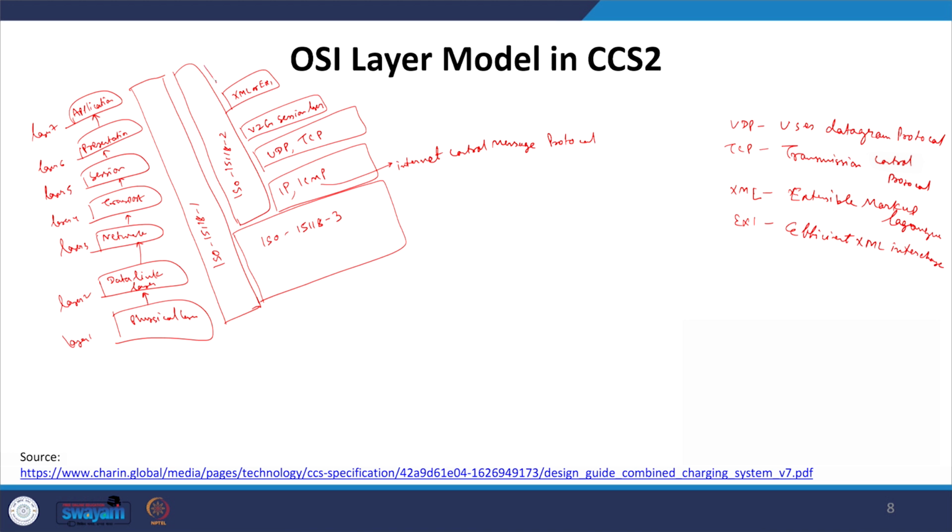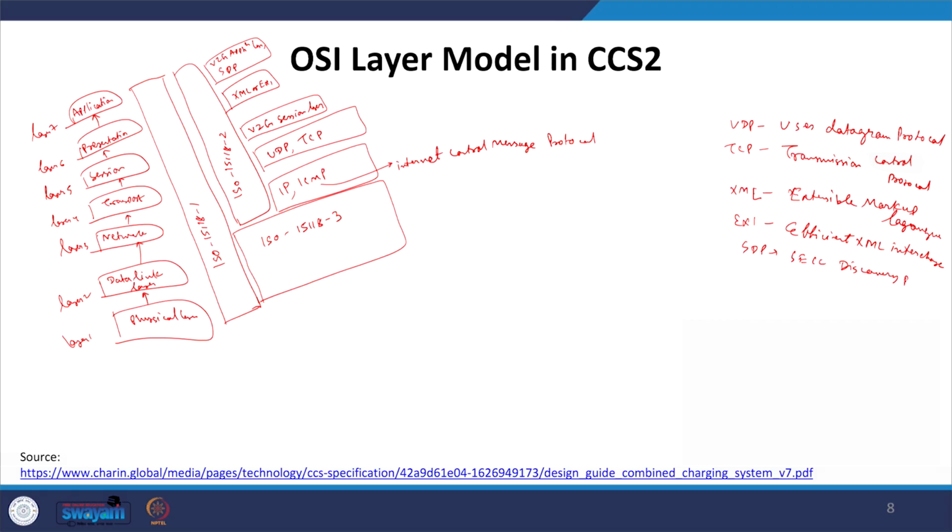And then finally the application layer, which has protocols like the V2G application layer, then you have the SDP protocol, where SDP is the SECC, supply equipment communication controller, discovery protocol.